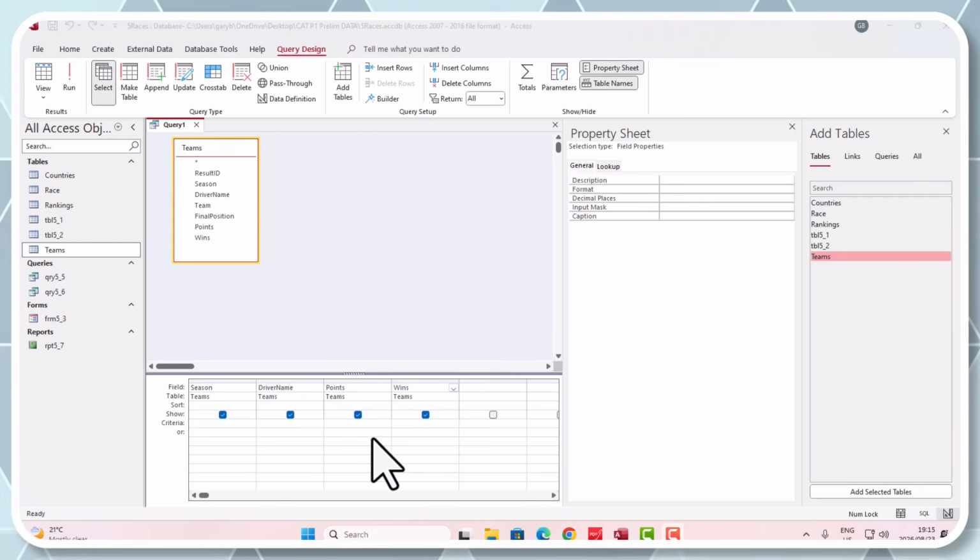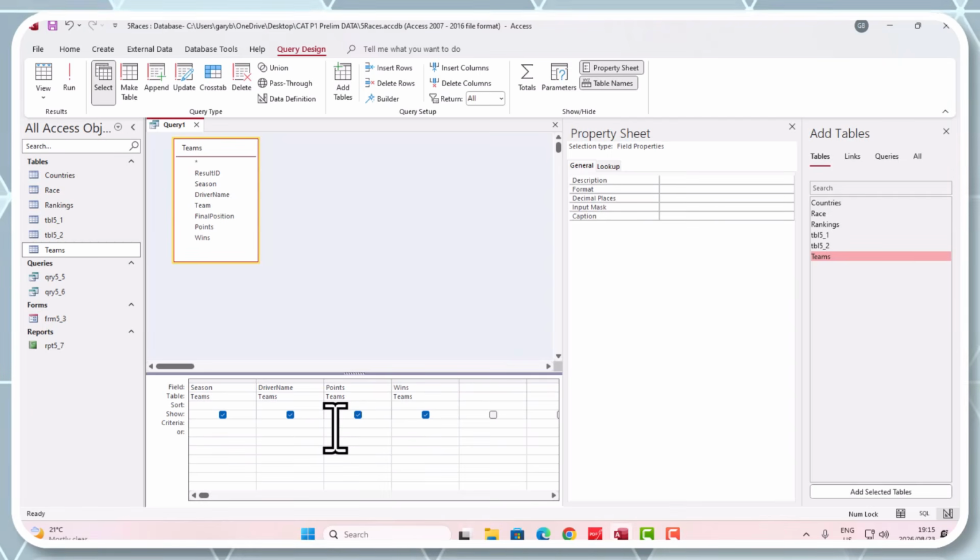What can I do easily? We can do points. Am I right here, guys? So the criteria is what? I think you'll agree with me, it said more than 350 points, so greater than 350. You can't use equals, guys. They want more than 350. So greater than 350. Did you notice I did not put the equals in there? Because it must be greater than 350.